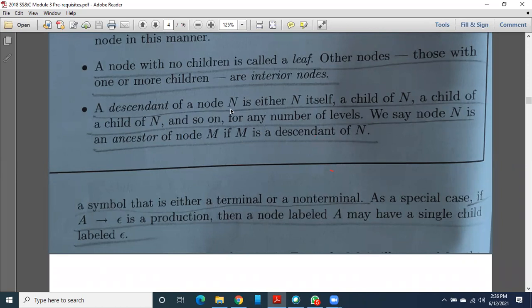Descendants means all the nodes at the bottom of that parent node. It may be an immediate child or a grandchild. For ancestors also, it may be an immediate parent, a grandparent, or a great grandparent of a node. So these are called ancestors and descendants.